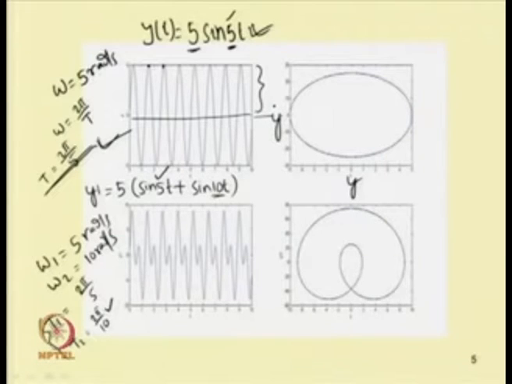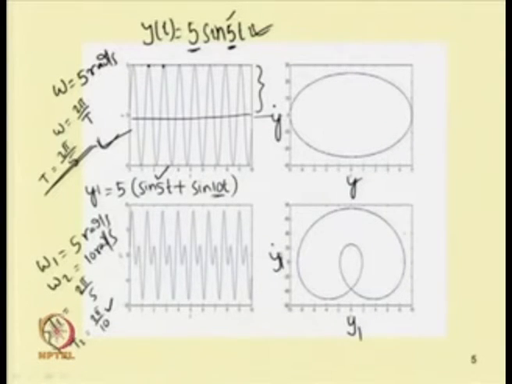With these two time periods, this clearly shows in the phase portrait. The phase portrait, which is plotted y 1 versus y 1 dot, clearly shows two loops, one corresponding to one period and the other corresponding to the other period. In the previous case, we have a single closed loop.